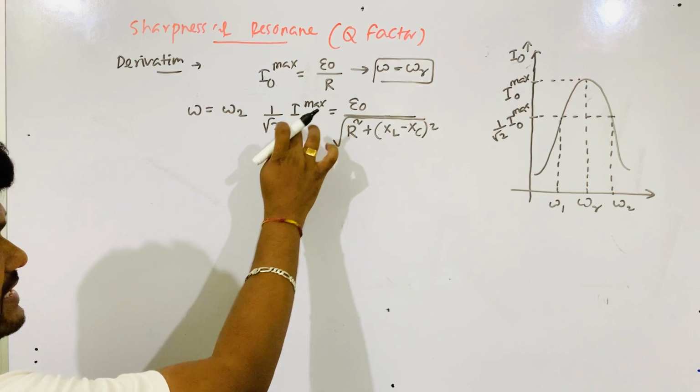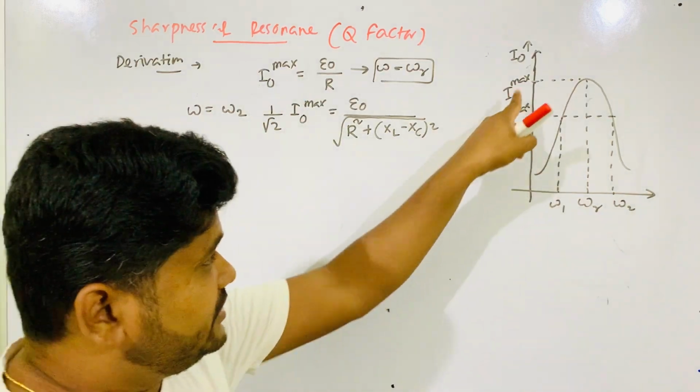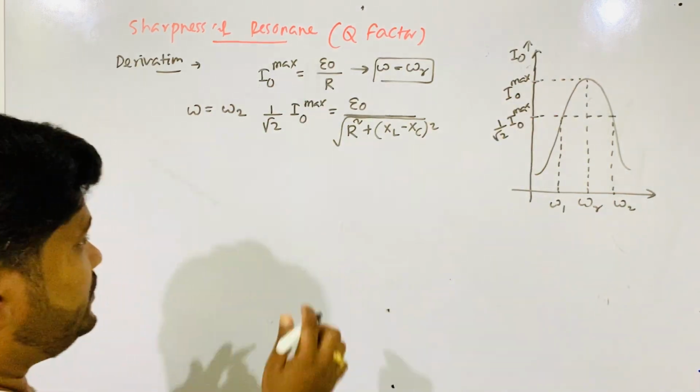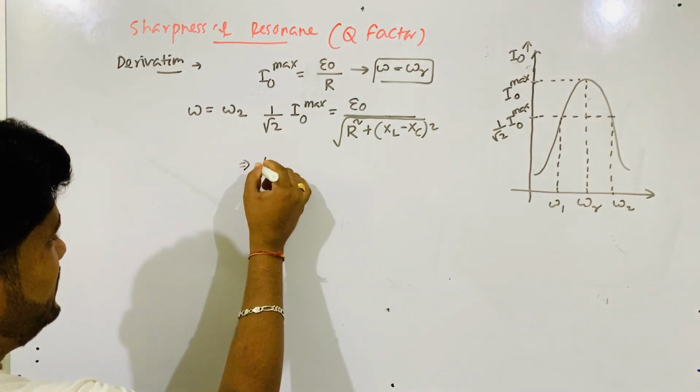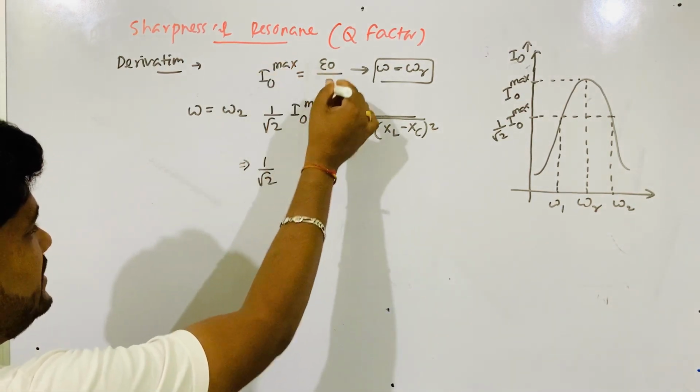Because this is not I naught max, this is 1 by root 2 of I naught max. In place of I naught max what do we write?